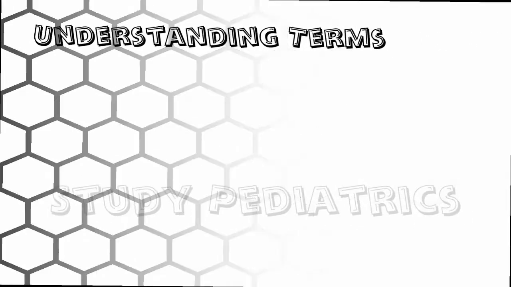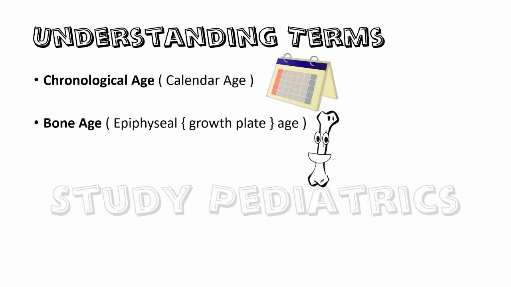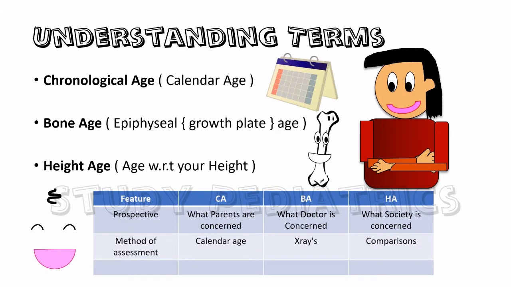Now let's understand some terms related with growth. Chronological age, which is the actual age or the calendar age. Bone age, which is the epiphyseal age or the growth plate. Height age, which is the age with respect to height. Till now, whatever we have discussed is about chronological age only.